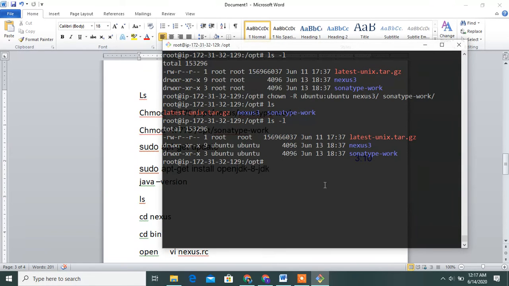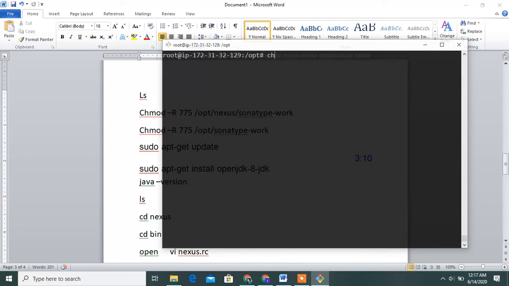I access the file permission also with chmod, guys. Access this file permissions.